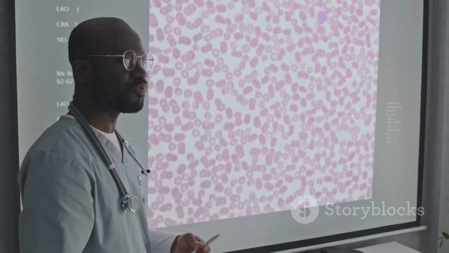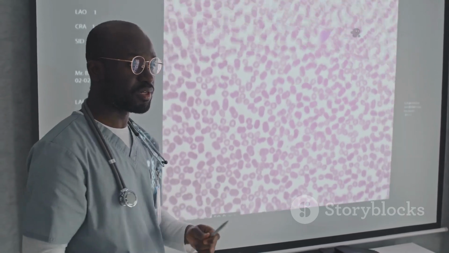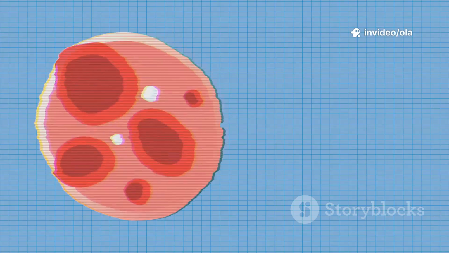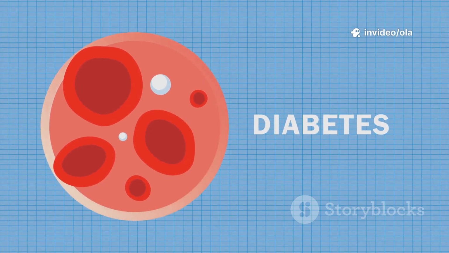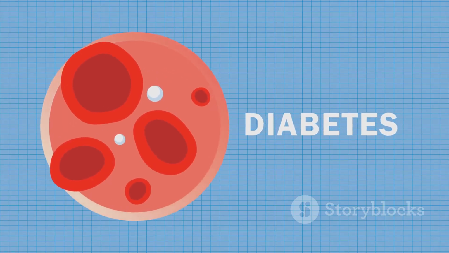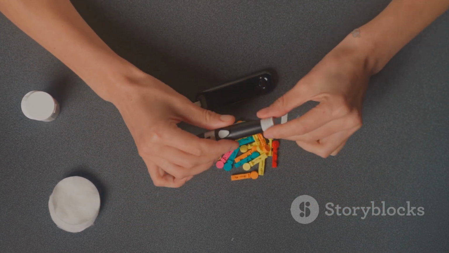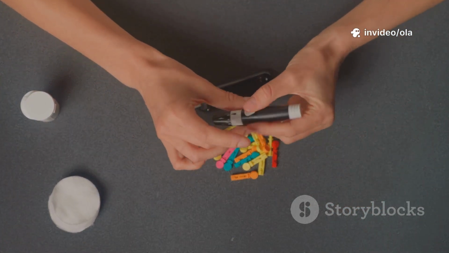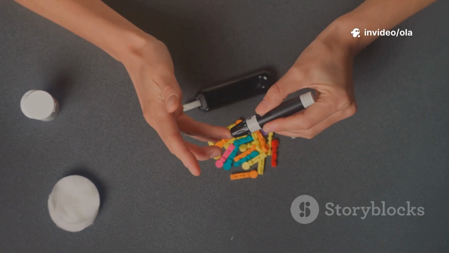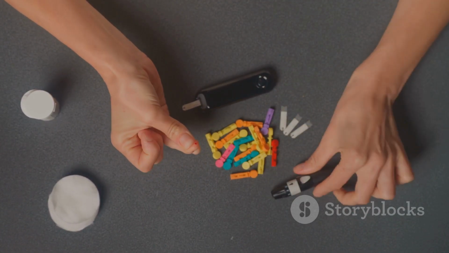Type 1 diabetes is usually caused by an autoimmune reaction. In this process, the body's immune system mistakenly attacks and destroys the insulin-producing cells in the pancreas. Without insulin, the body cannot properly regulate blood sugar levels, leading to the symptoms and complications of diabetes. This type of diabetes often starts in childhood or adolescence, but it can develop at any age. Genetics and certain environmental factors, such as viral infections, may play a role in triggering this autoimmune response.